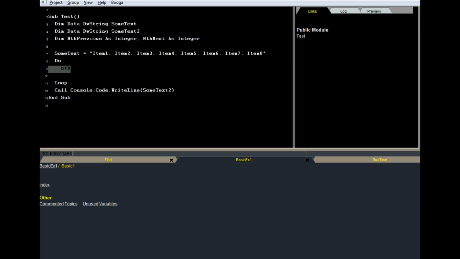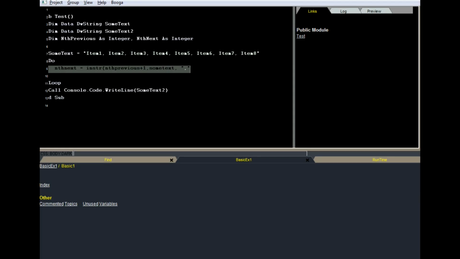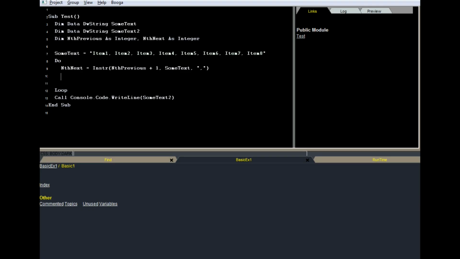So let's just start this. Nth next equals inString. So inString is one of the few functions that does work. And I'm going to say start at nth previous plus 1. So if it starts at 0, we'll start at 1. Nth previous will represent where the previous comma was found. Look in the string called subtext. Look for a comma. That's what you're searching for. And I'm going to say if nth next equals 0, then that will be the last item.